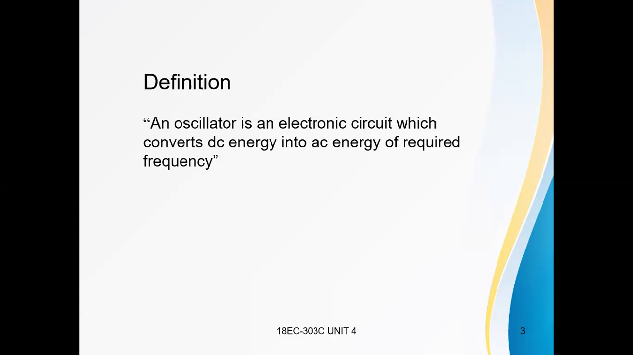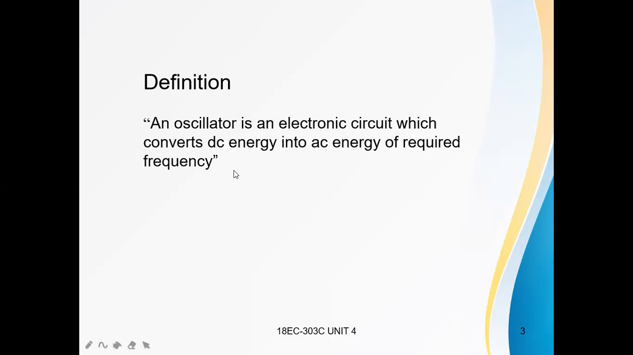What is an oscillator? An oscillator is an electronic circuit which converts DC energy into AC energy of required frequency. If you read the name, oscillator, it is a circuit, particularly an electronic circuit. It converts the applied DC energy into AC energy of required frequency.